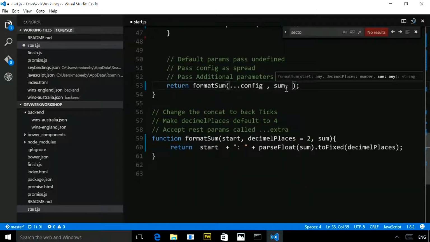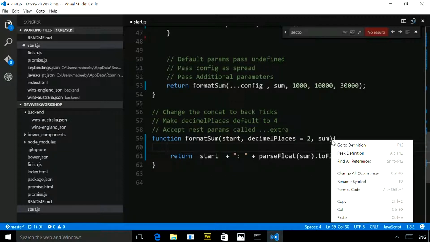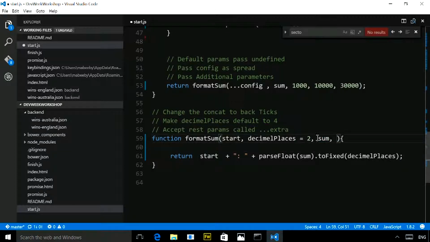Let's say I want to not just pass over the sum, but also pass over other numbers. Don't know why I'd want to add all of these numbers. Well, it's imaginary, so it's fine. What I can do is take all of those as named parameters, and then just say everything else which comes over, I'm going to save it in a variable called extra. With the ... in front of extra, it will capture all of the other parameters, because if I had just left it as extra, it would have only captured that one parameter. But now it's going to capture all of the parameters after that point, into an array called extra.